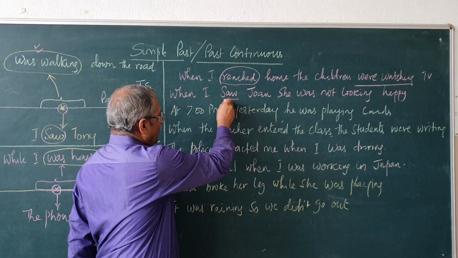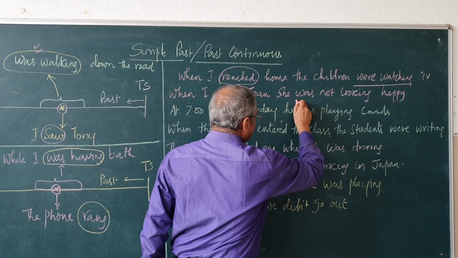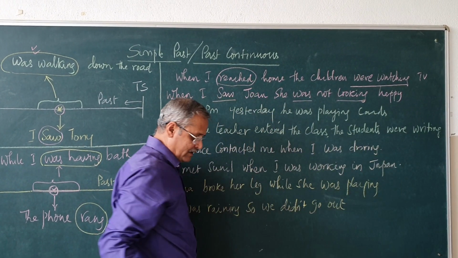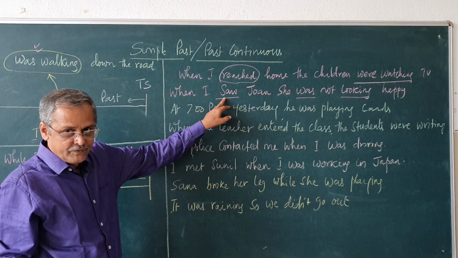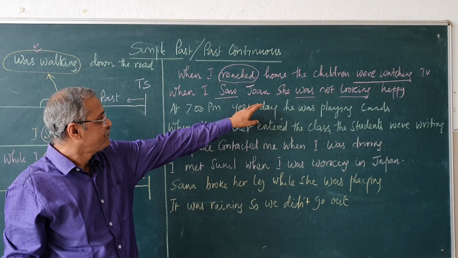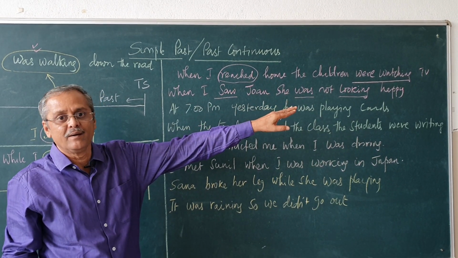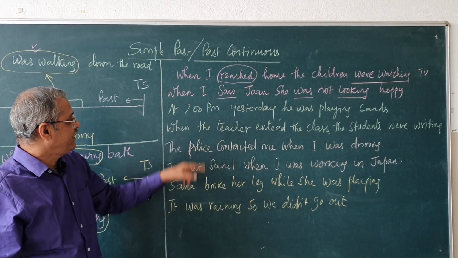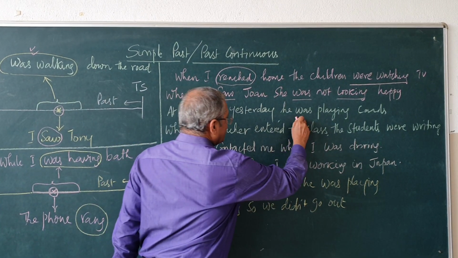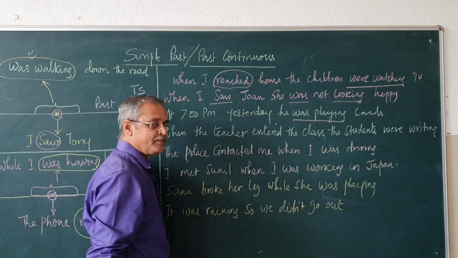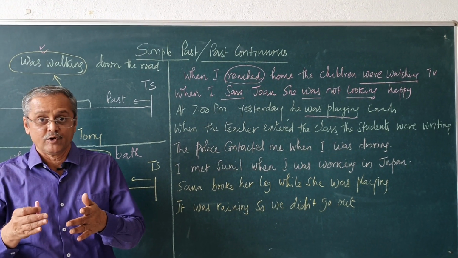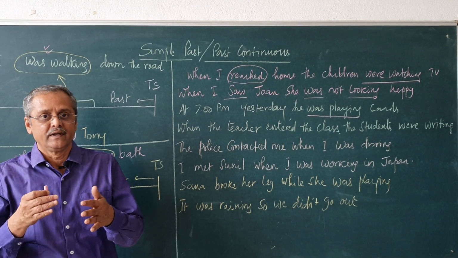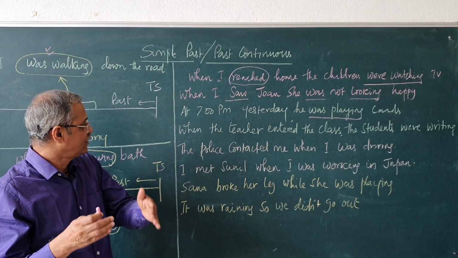When I saw Joan, she was not looking happy. She was not looking happy. When I saw, simple past tense, Joan, she was not looking happy. At 7 p.m. yesterday, he was playing cards. A continuous action was happening in the past. At 7 o'clock when he saw them, he was playing cards.